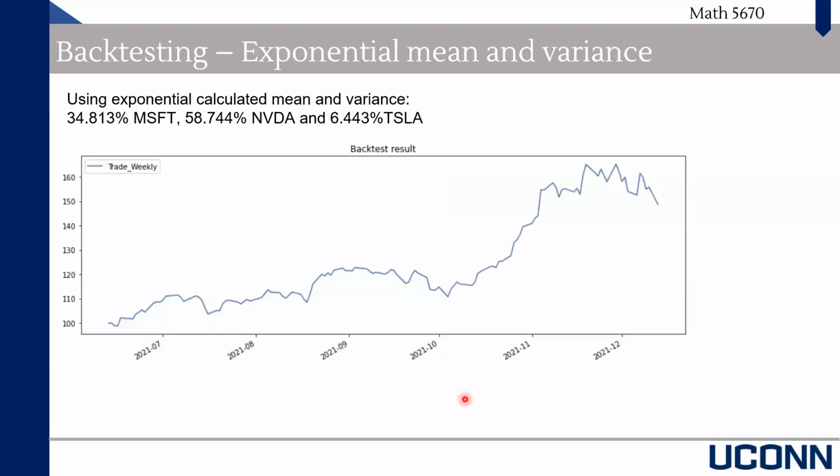Next please. In this case, we use the exponentially weighted method to calculate the mean and the variance. And for this method, we choose the weight for Microsoft around 35%, NVIDIA around 58%, and Tesla around 6%. It turned out to give us good results. It starts from 100 to a maximum of 160, and it's even higher than the previous one.